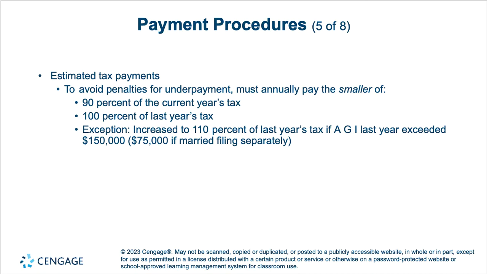To avoid penalties for underpayment, they should pay the smaller of 90% of the current year's tax or 100% of last year's tax. So there's an exception. It was increased to 110% of last year's tax if AGI last year exceeded $150,000. So if your adjusted gross income was greater than $150,000, it's increased to 110% to try to cover their bases better.